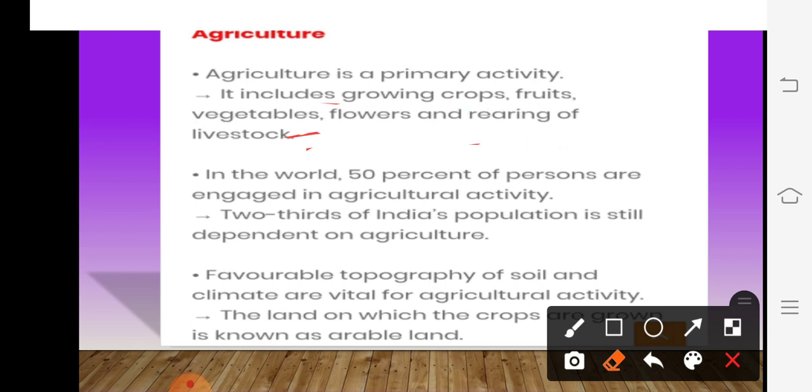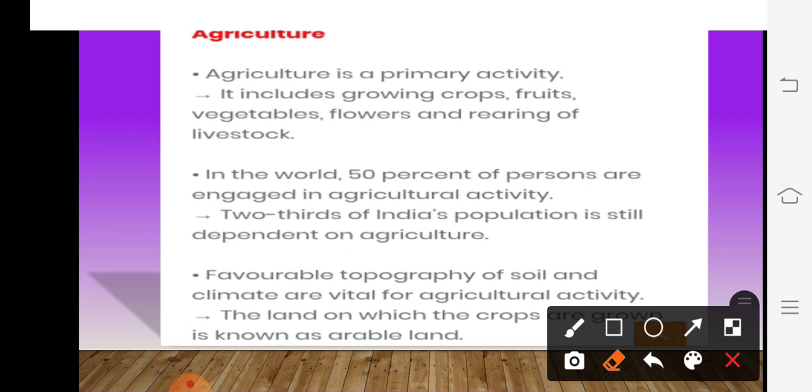One more question they are going to ask me, so you have to answer that here. Agriculture includes not only growing the crops, it also grows fruits, vegetables, flowers, and along with this, rearing of livestock, means cattle rearing. Along with the practice of agriculture, the farmer is going to keep domestic animals along with him. Children, in the world 50% of persons are engaged in agricultural activities.